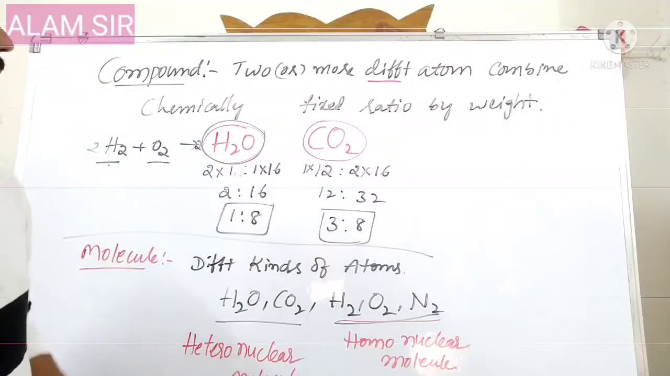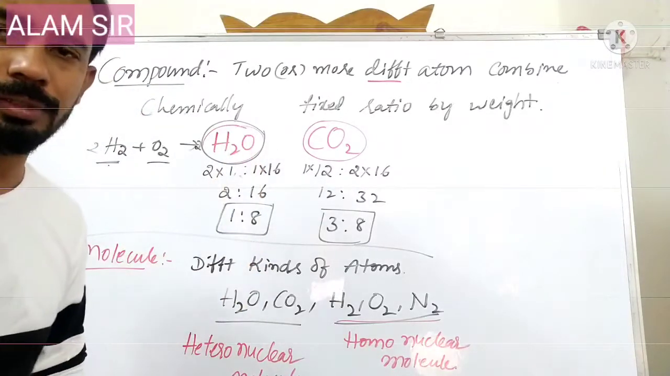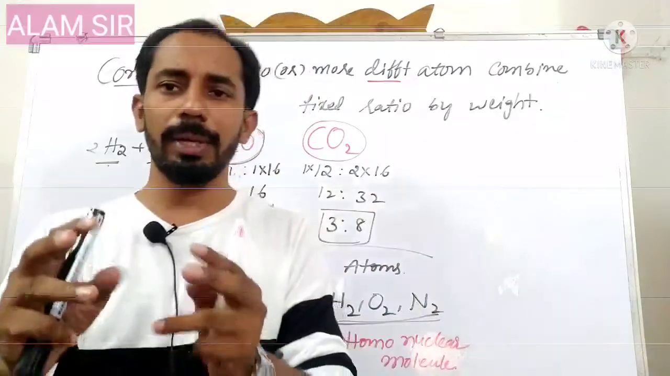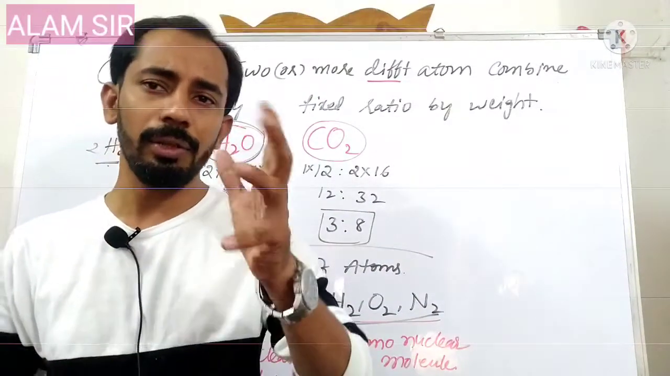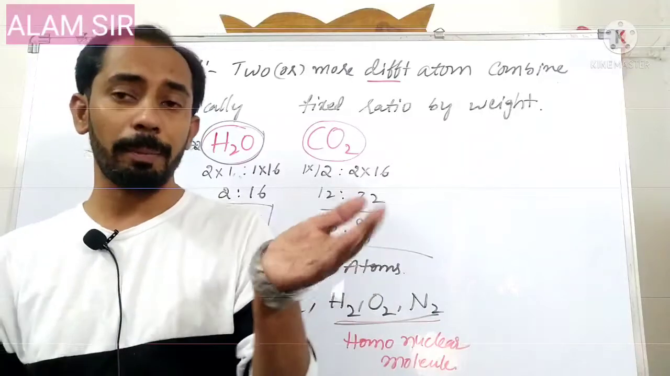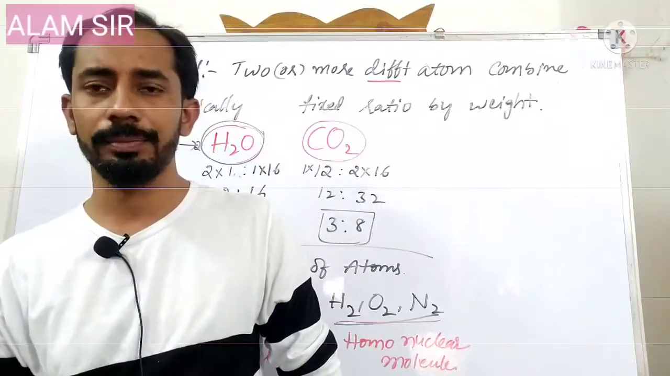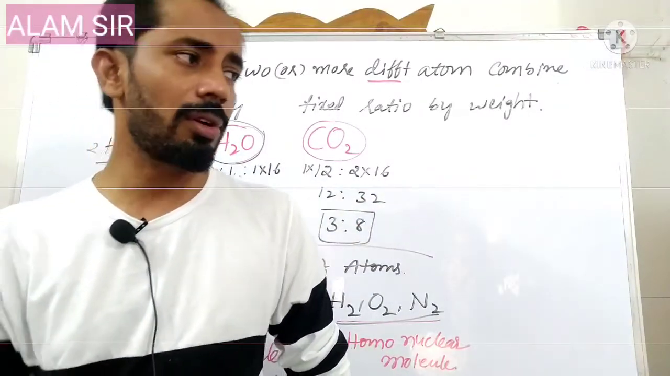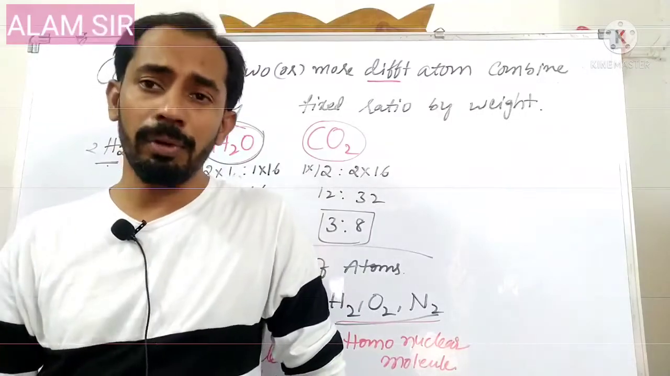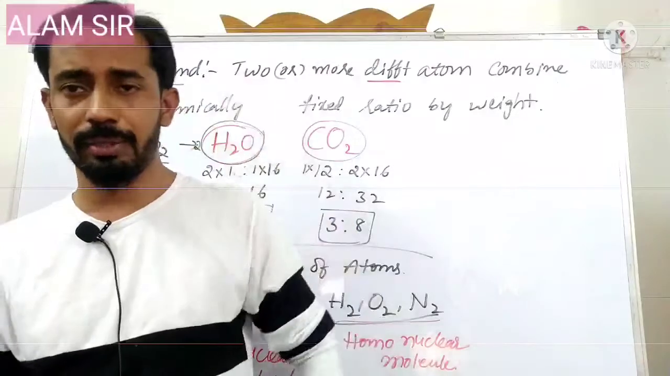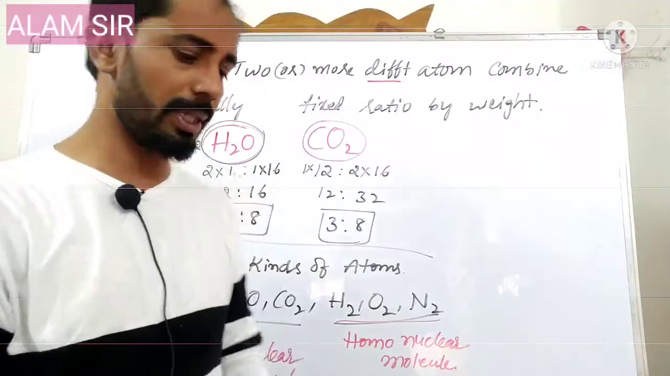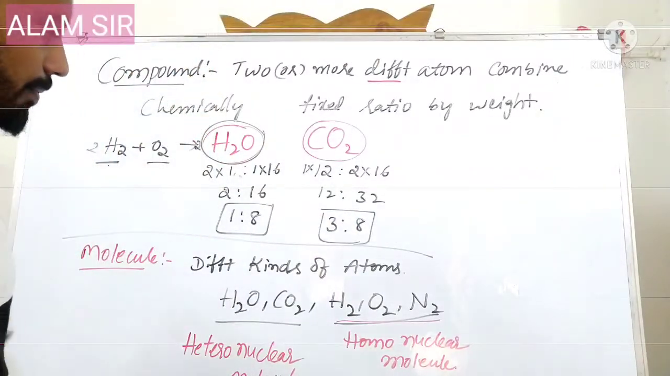Here the compound is chemically combined. That means a compound is nothing but a new substance, which has entirely new properties when compared with its reactants. So this is the compound definition: two or more different atoms chemically combined in a fixed ratio by weight or mass is called a compound.